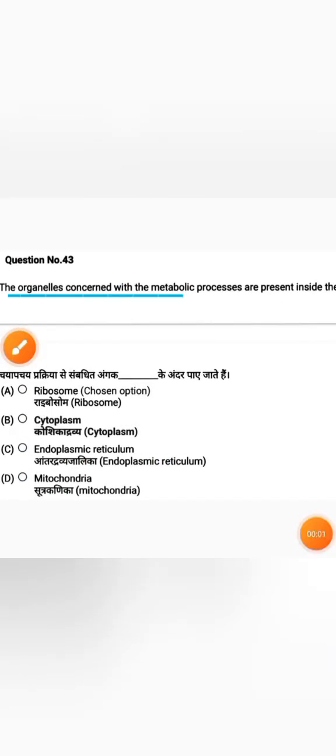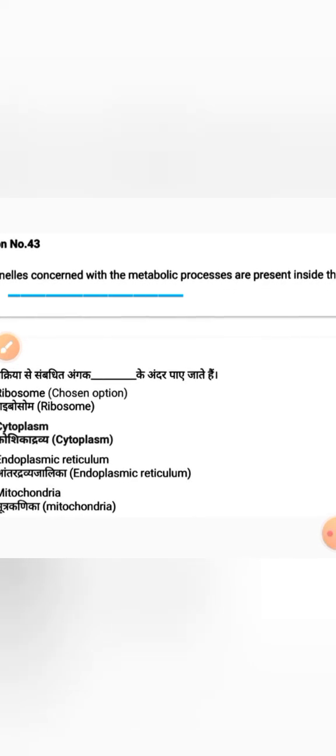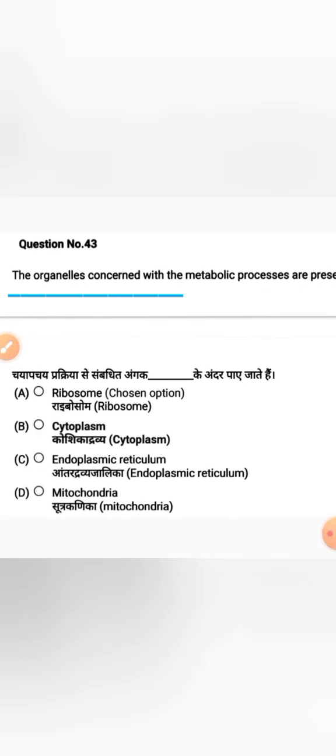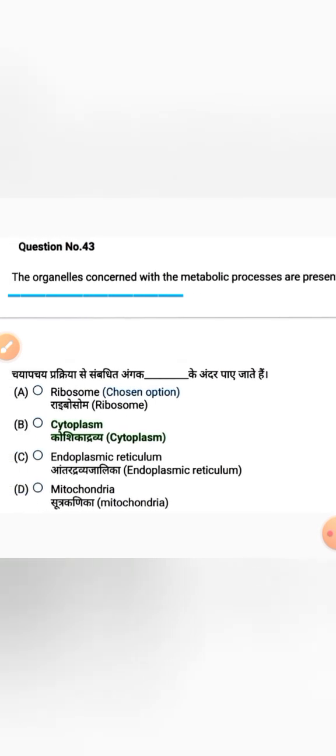Next question. The organelles concerned with the metabolic process are present inside the: option A ribosome, option B cytoplasm, option C endoplasmic reticulum, option D mitochondria. The organelles concerned with metabolic process are present inside the cytoplasm. Option B is the correct answer.